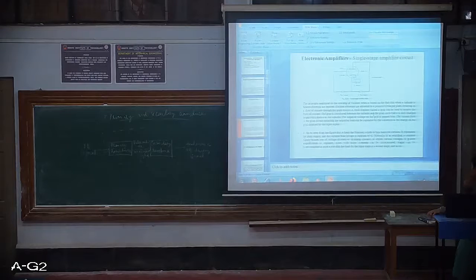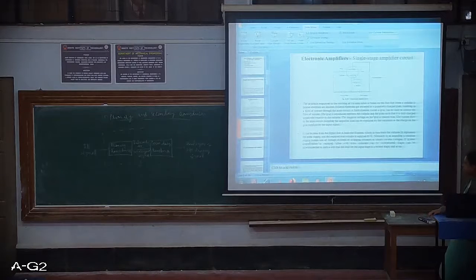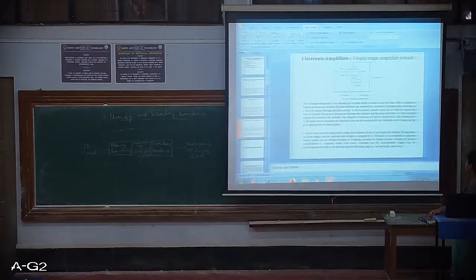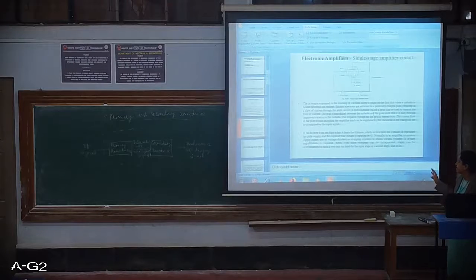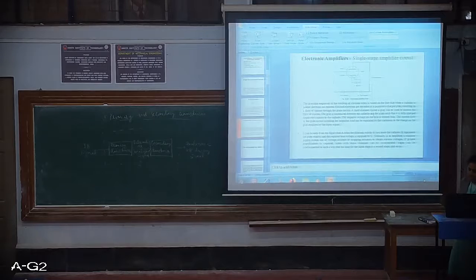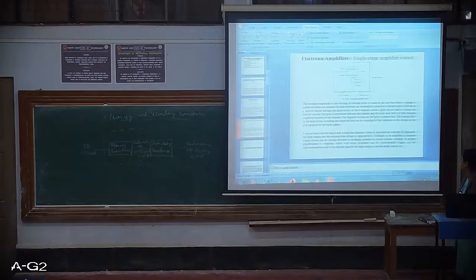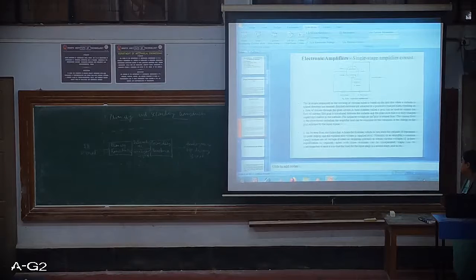If you need greater amplification for signal processing, you can use more elements so that you can divide the voltage. In general there are various types of voltage dividing devices. This one, in general, we can consider as the electronic or single stage amplifier circuit. But if you need to divide it into different stages, then you can use more elements.